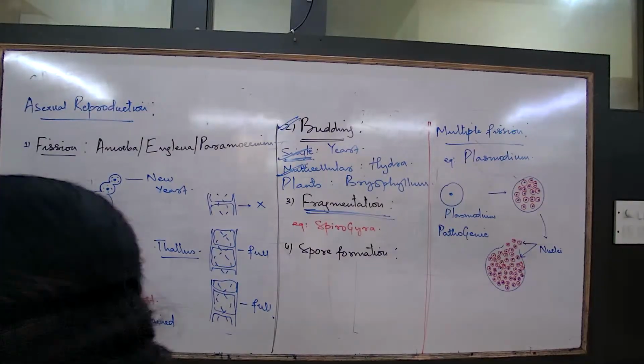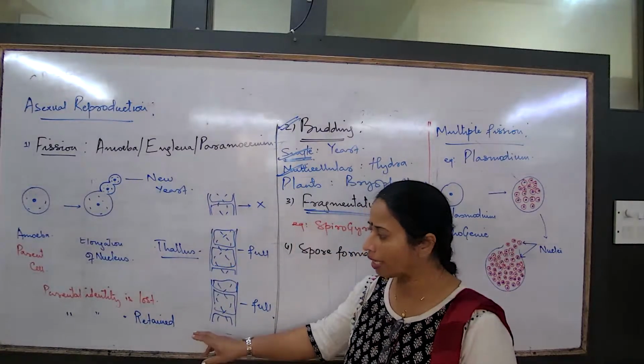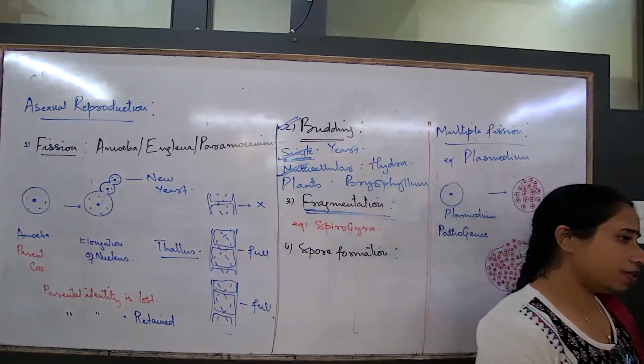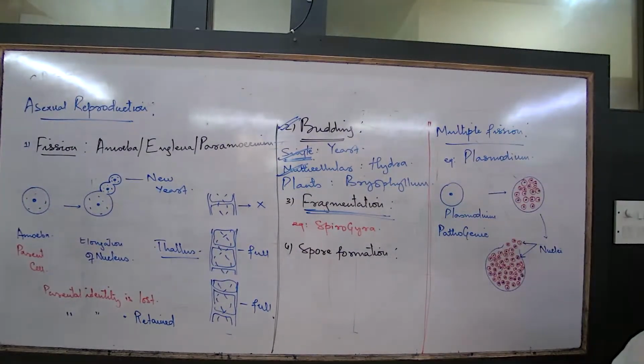Now, this is the concept of fragmentation. Now, if I have to write down the differences between budding and fragmentation, what are the two differences to mention? Budding and fragmentation में अगर दो difference लिखना है, what should you write? In budding, the process of growth starts by the accumulation of the fast dividing cells.